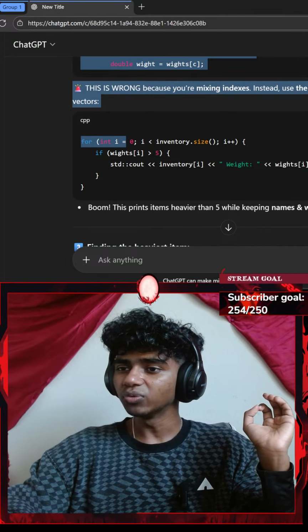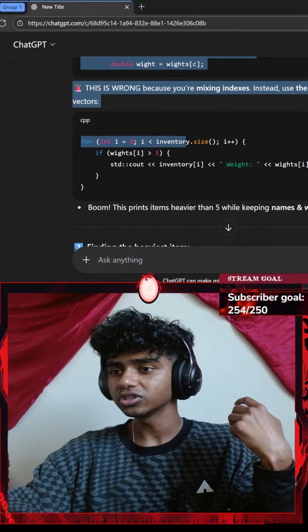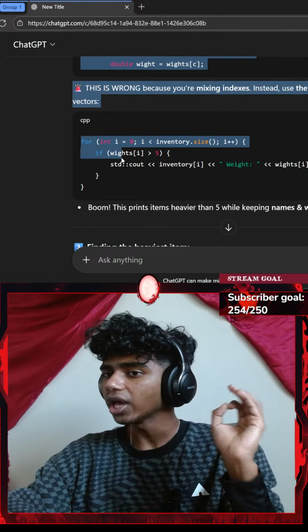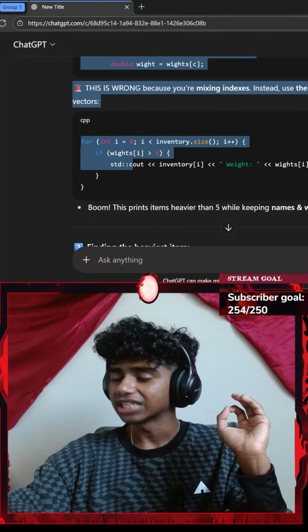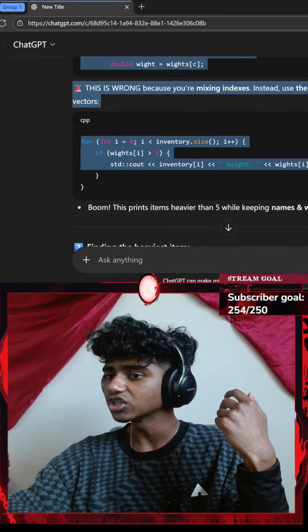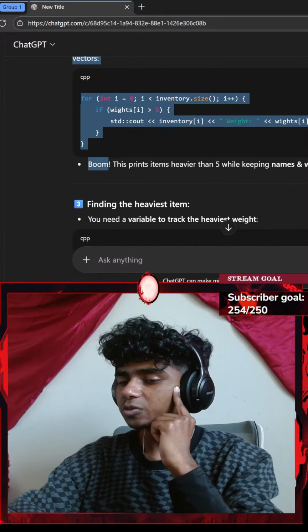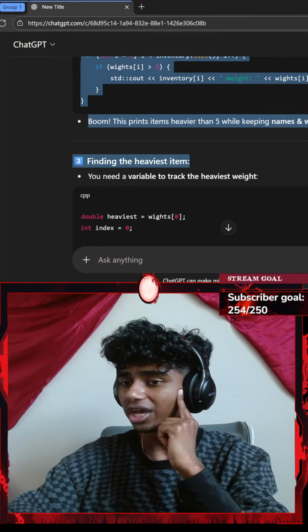For every i which equals 0, i is less than my size, okay, i plus plus. If weight at index i is greater than 5, std::cout inventory at index i, weight is weight at index i. There we go, that makes so much more sense. Boom, this prints items heavier than 5 while keeping the name and weight in sync.